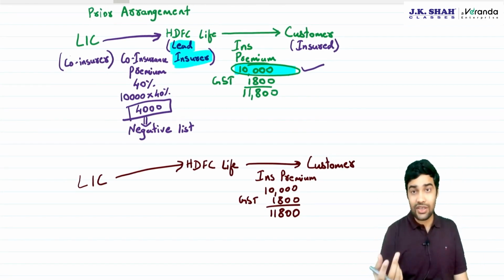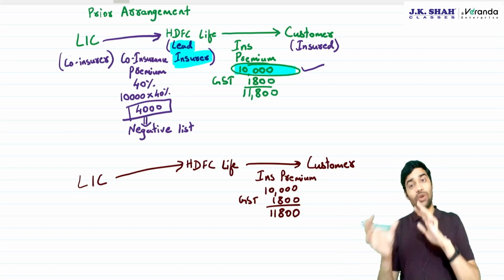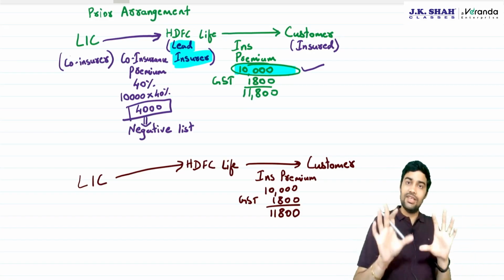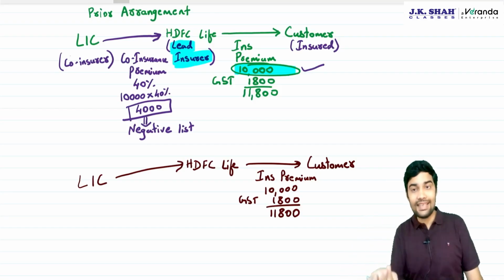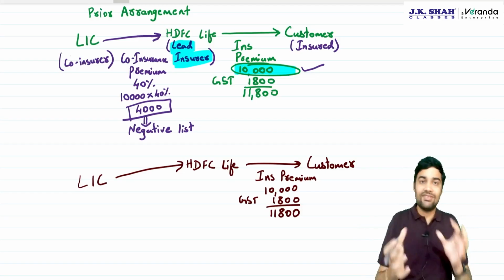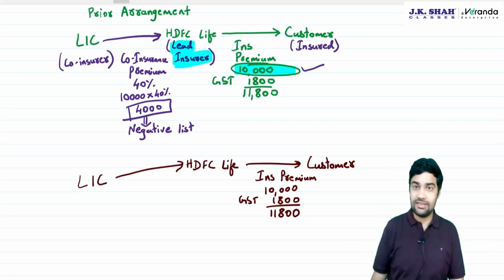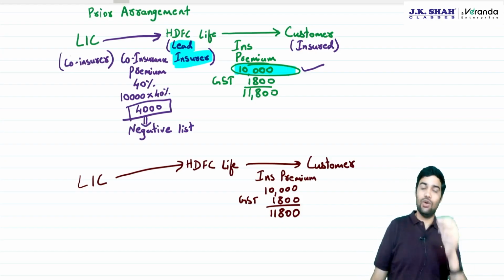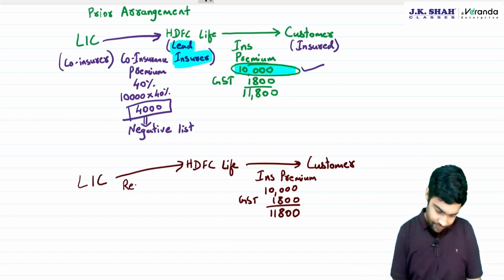See, in co-insurance, there is a prior arrangement. It is already known that this much percentage will be shared. But in reinsurance, this happens at a later point of time. Once certain number of policies are issued, then HDFC Life feels that no, I have to reinsure because there is too much risk on me. Then in that case, they go for reinsurance. Now, reinsurance is again a method to reduce the risk.